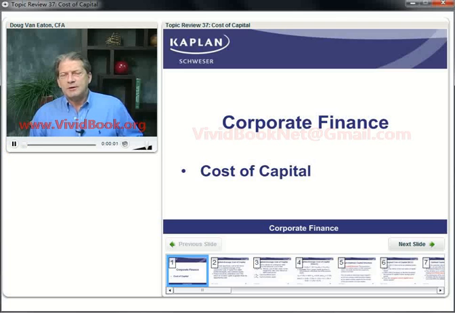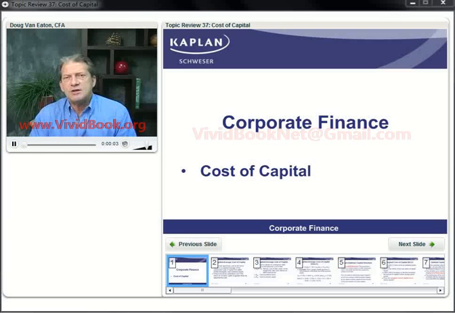Capital is very important in doing our capital budgeting decisions, whether we're using a net present value calculation, where we discount future cash flows at the cost of capital, or whether we're doing an internal rate of return calculation and comparing that internal rate of return to our cost of capital. Our cost of capital and its calculation are crucial in making our capital budgeting decisions.